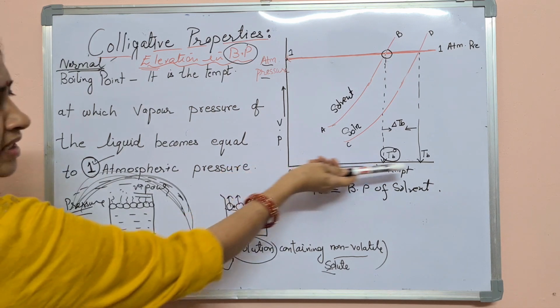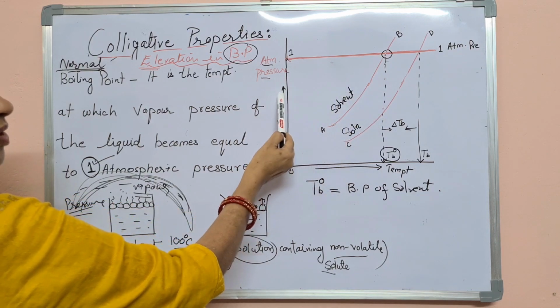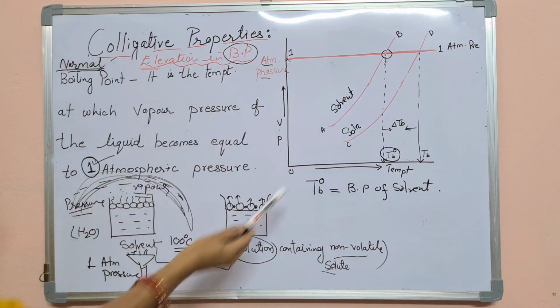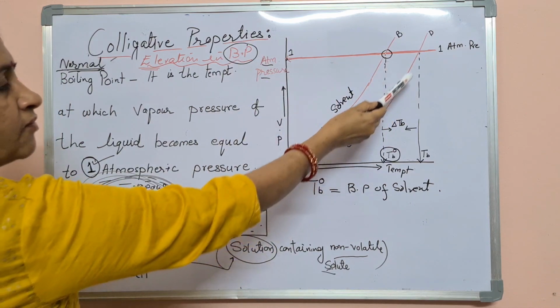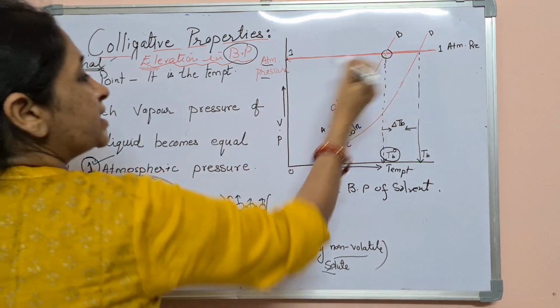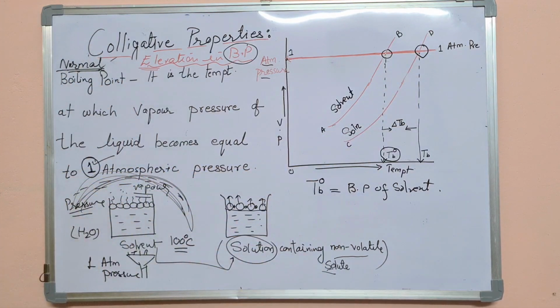As we are increasing the temperature, vapor pressure also increases. And with the increase in the temperature, at one particular temperature, the pressure of the solution has become equal to the atmospheric pressure, and this is the point. At this point, the pressure becomes equal to atmospheric pressure.